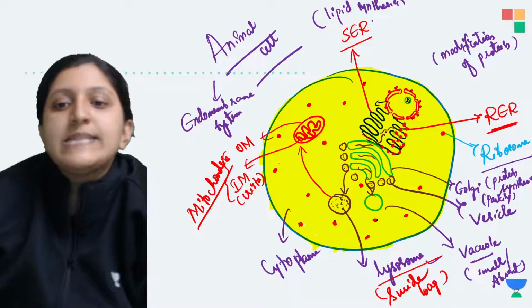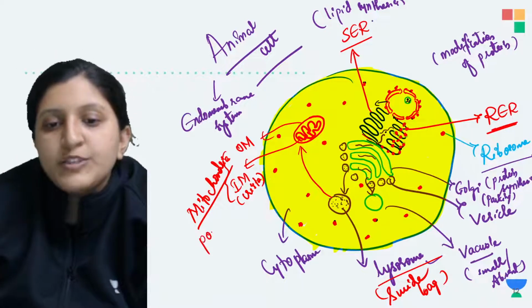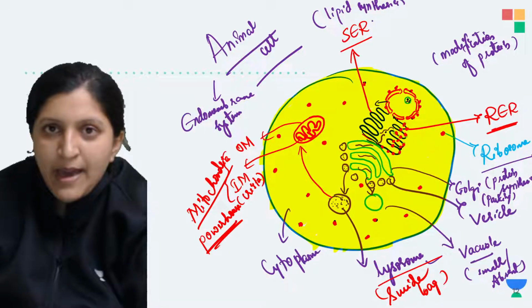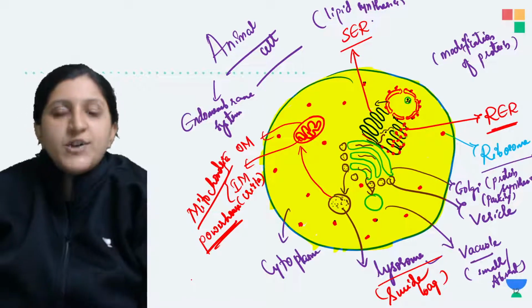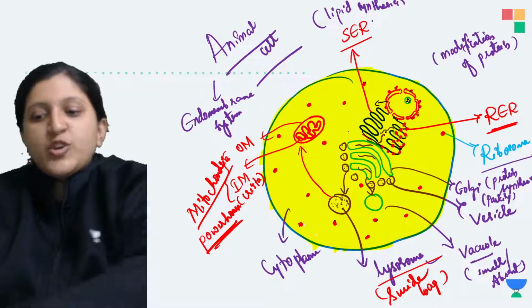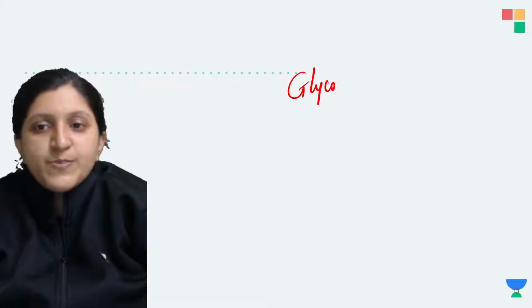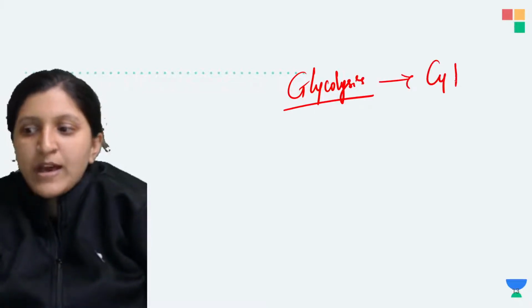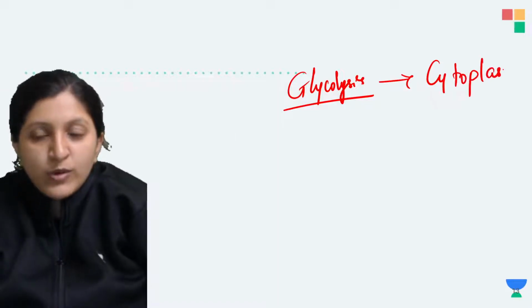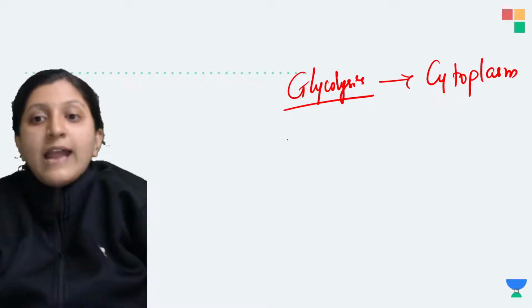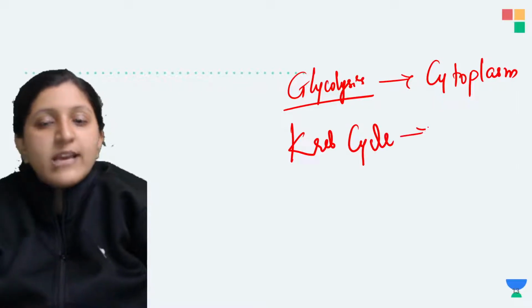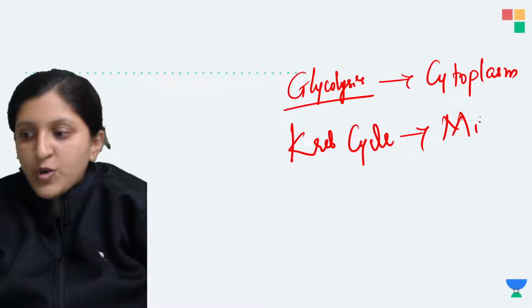Yes, so this is basically mitochondria. We call this the powerhouse. So why exactly do we call this the powerhouse? If you have studied the respiration chapter already, what is mentioned there? There is a glycolysis process that occurs in the cytoplasm, right? So in the cytoplasm you can see the glycolysis process occurring, and then the Krebs cycle. So this is about the Krebs cycle. Where does the Krebs cycle occur? That occurs in the mitochondria.